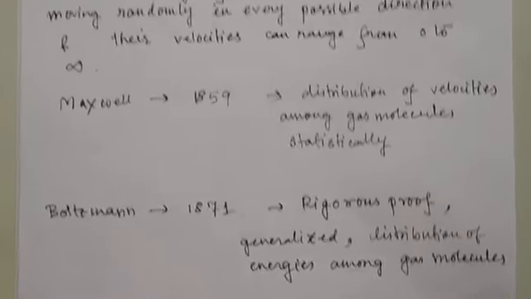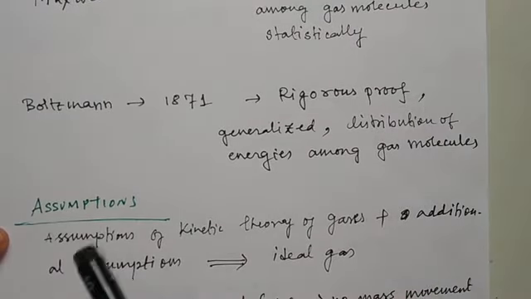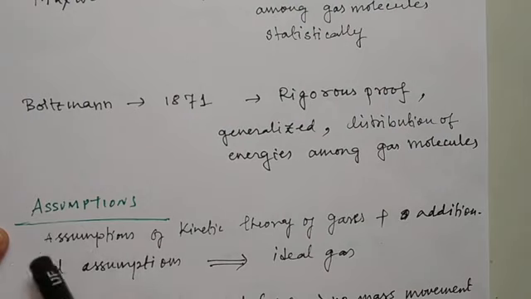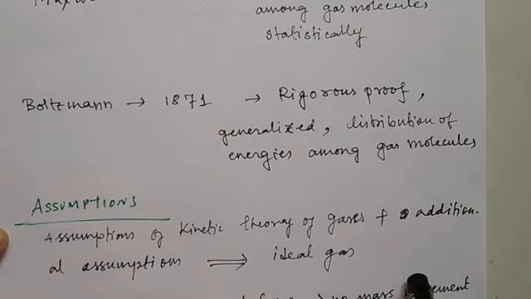Now, before deriving this Maxwell-Boltzmann law, we need to make some assumptions. This law is based on the assumptions of the kinetic theory of gases, plus some additional assumptions. And all these assumptions are made for ideal gas, so the law is mainly applicable for ideal gas.